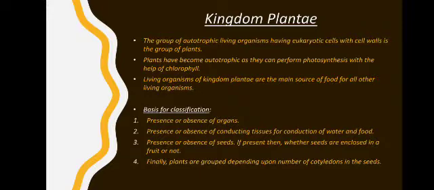These plants are autotrophic. Auto means self and trophic means nutrition. So they are capable of making their own food by performing photosynthesis. Photo means light and synthesis means to produce. So they can produce their own food using light energy which they derive from sun, with the help of chlorophyll.